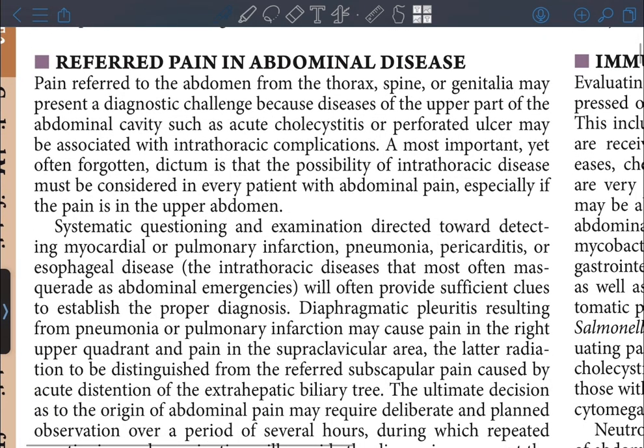Referred pain in abdominal disease. Pain referred to the abdomen from thorax, spine, or genitalia may present a diagnostic challenge because diseases of the upper part of the abdominal cavity, such as acute cholecystitis or perforated ulcer, may be associated with intrathoracic complications. A most important yet often forgotten dictum is that the possibility of intrathoracic disease must be considered in every patient with abdominal pain, especially if the pain is in the upper abdomen.